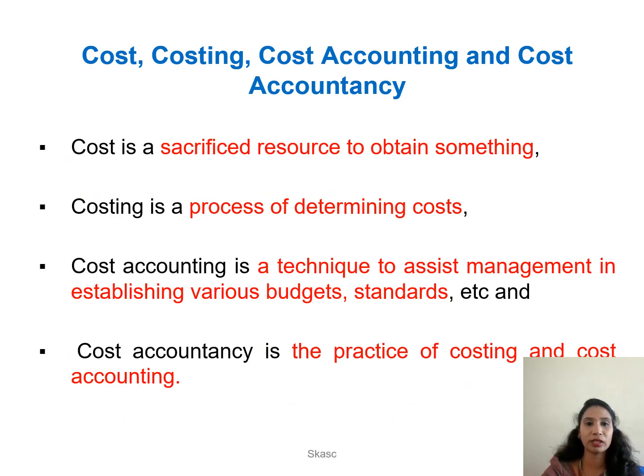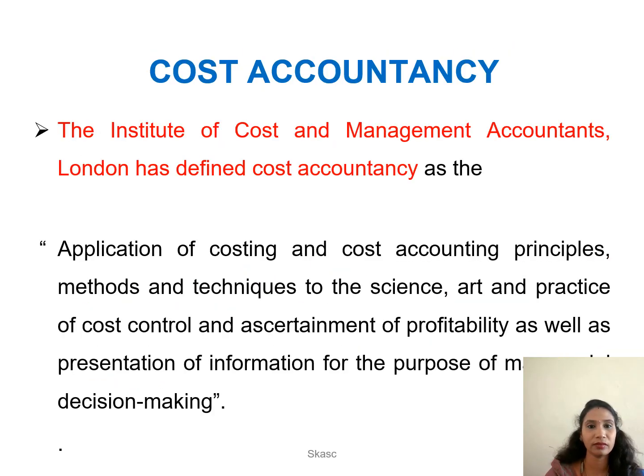Next, we can see cost, costing, cost accounting, and cost accountancy. Cost is a sacrifice of resources in order to obtain something. Costing is a process to determine the cost. Cost accounting is a technique that helps the management to establish and determine the various budgets and standards. Cost accountancy is the practice of costing and cost accounting.